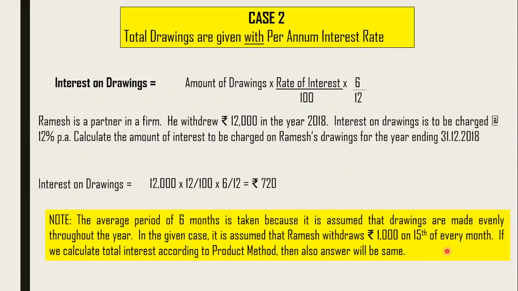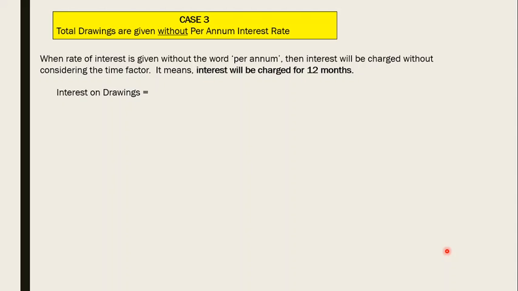Remember what you have to be careful about here. If the dates are given, you will not use that 6 by 12. Rather, you will calculate the months from the date till the closing date, and that is what you are going to use. So it's just a simple method. The only difference is the date is not there, so we have taken it as an average. Coming to the next one.